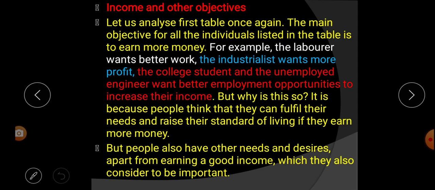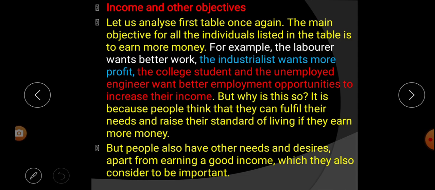So in this paragraph we learn that the main objective of all the individuals listed in the first table is earning money. For example, the laborer wants a good job, work throughout the year and good wages. The industrialist needs more profit. The college students and unemployed engineer want good education and better employment opportunity to increase their income. Why is all this happening? Because people want to fulfill their needs and raise their standard of living by earning more money.